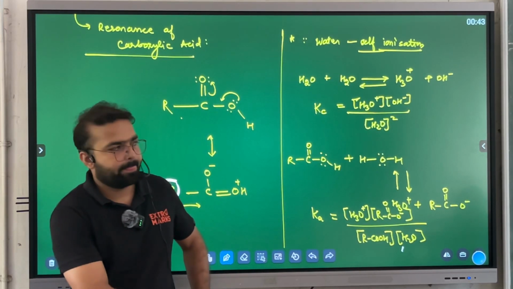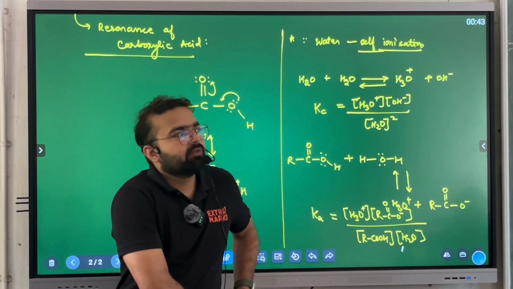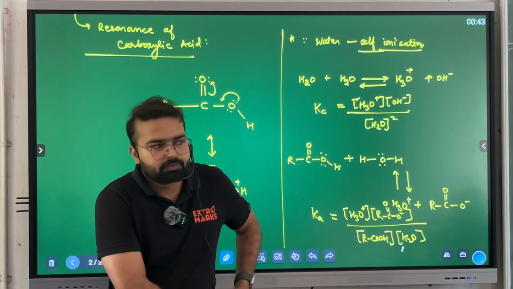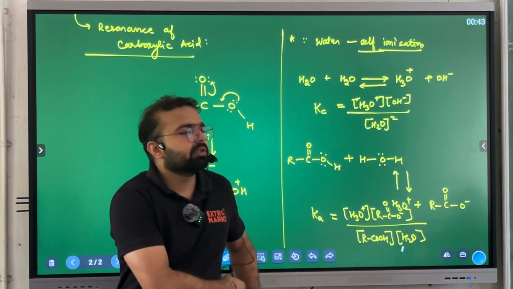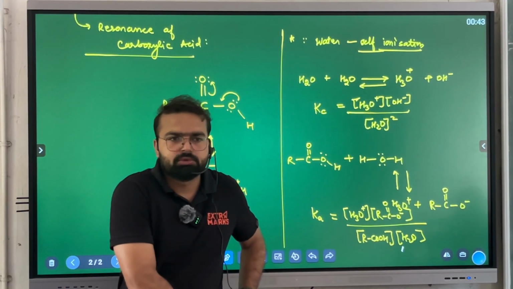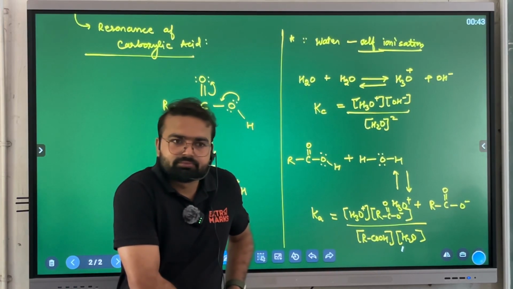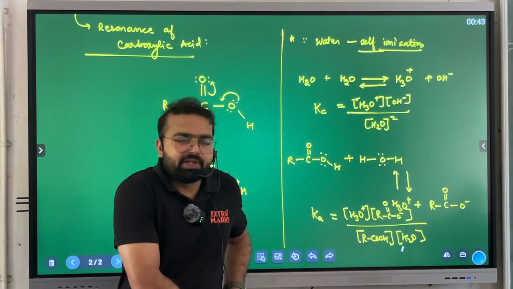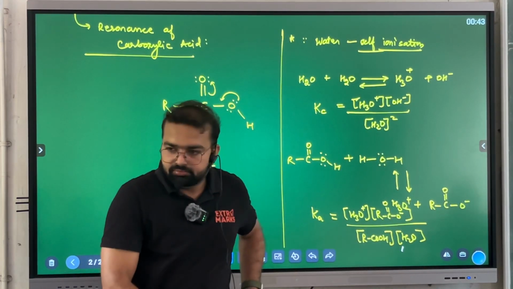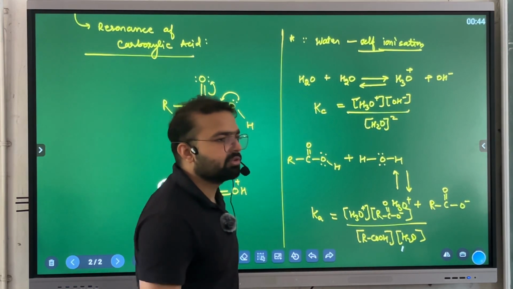Clear? Okay. In the alcohol part, we had discussed one topic called pKa value. So how will we find out the pKa value? What is the meaning of pKa value? If the value of pKa is higher, the acidic character will be low. That was the relation we had there, because they are inversely proportional to each other.